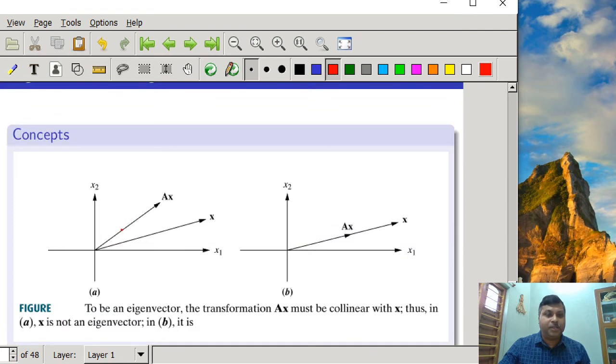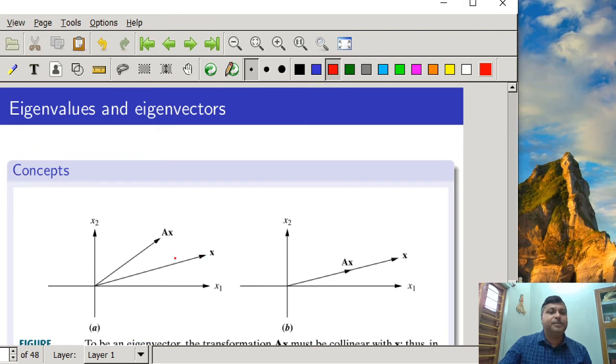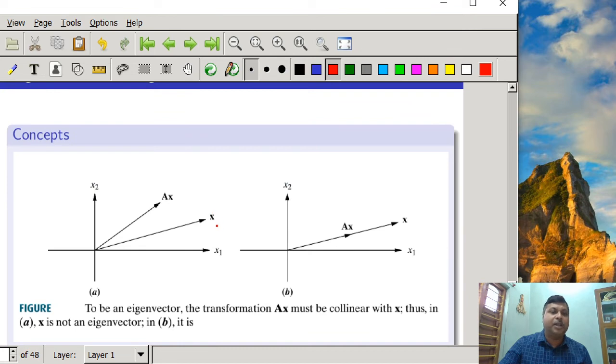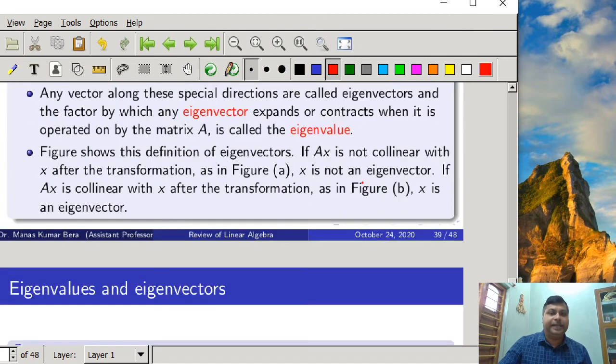This is represented in the figure. Here you see we have a vector space with the coordinates x1 and x2, and x is going to operate on A. So this is the direction and the magnitude of Ax, that is the derived vector, and this is the magnitude and direction of the source vector x. Here we find that x is not collinear with Ax, so definitely this x vector is not an eigenvector of A. You see, if Ax is not collinear with x after transformation, x is not an eigenvector.